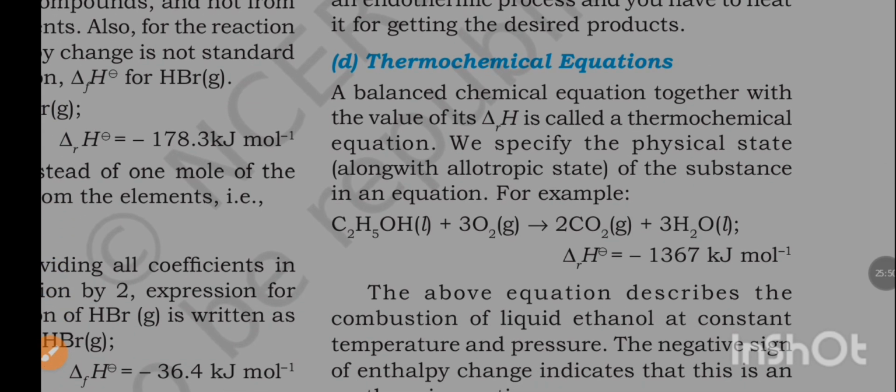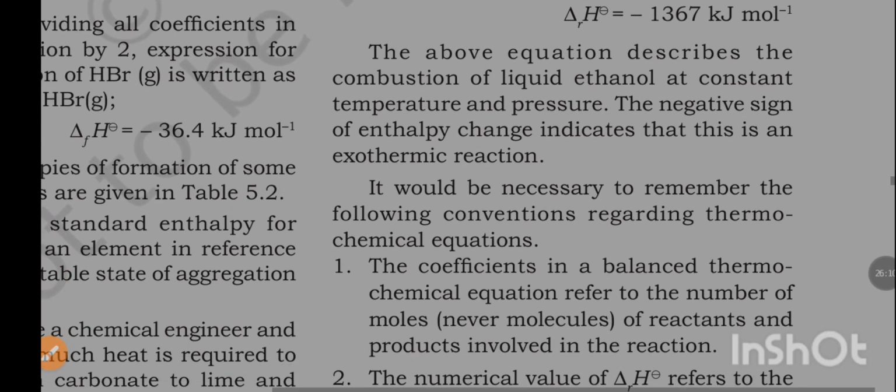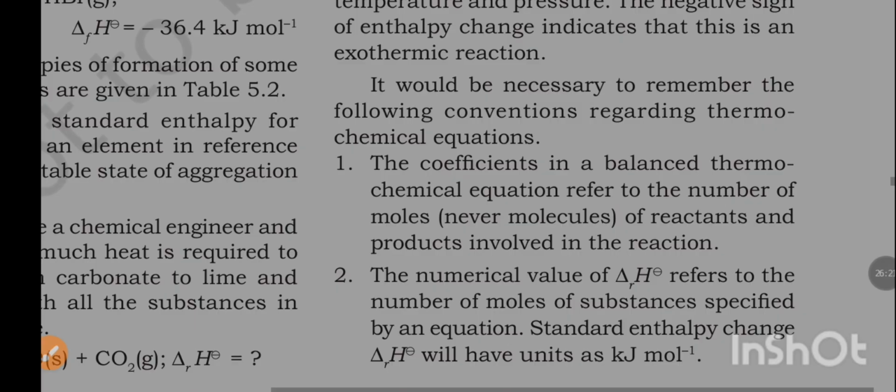Thermochemical equations. A balanced chemical equation together with the value of its ΔrH is called a thermochemical equation. We specify the physical state along with allotropic state of the substance in an equation. For example, C2H5OH plus 3O2 to 2CO2 plus 3H2O. The above equation describes the combustion of liquid ethanol at constant temperature and pressure. The negative sign of enthalpy change indicates that this is an exothermic reaction.